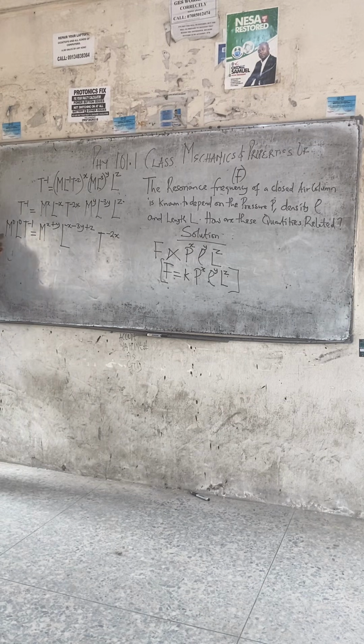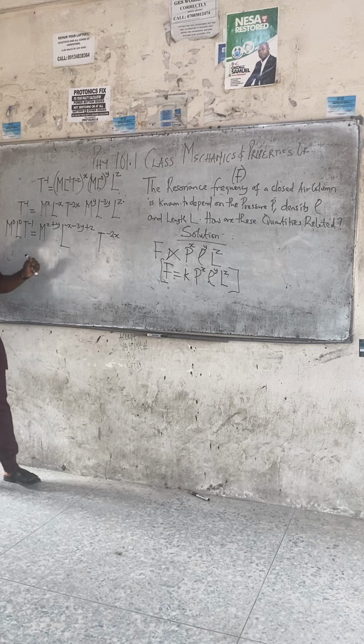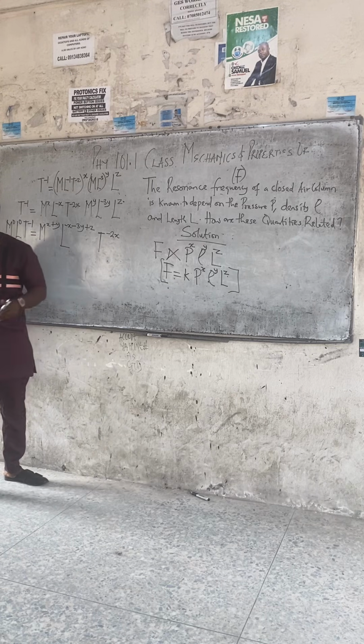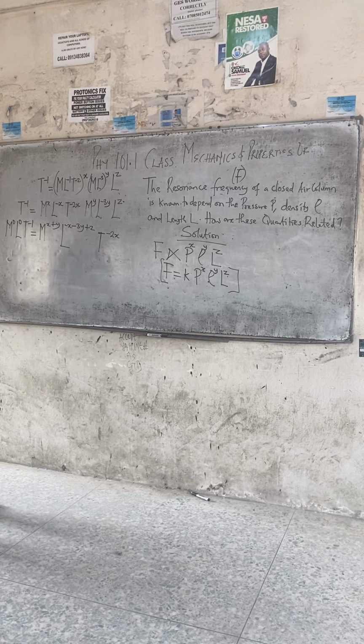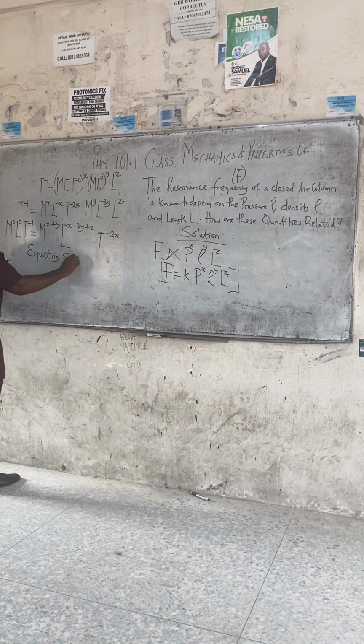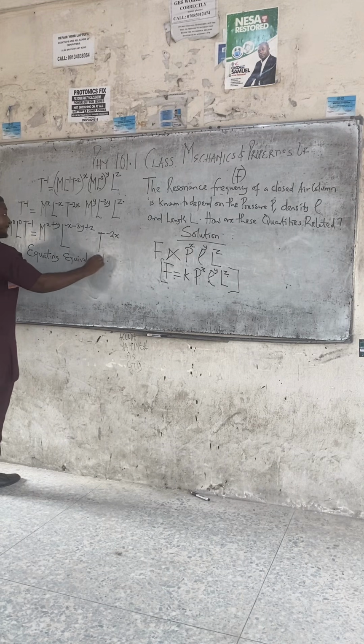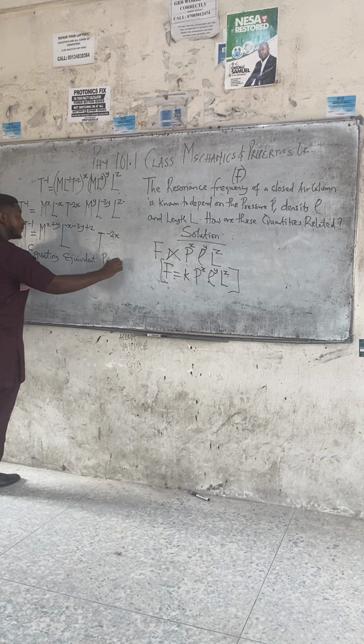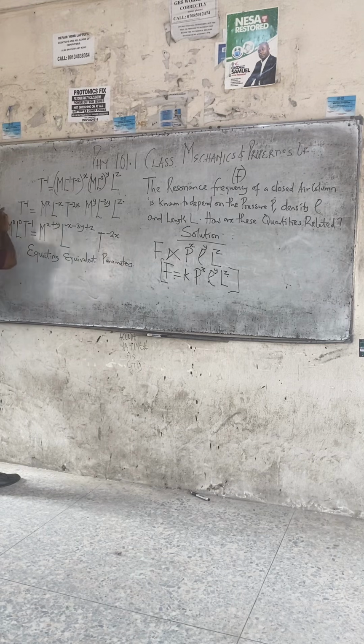Class, you see the advantage of putting M and L on this side? Because what we're going to do next is equate M on this side to M on this side, L on this side to L on this side, and T on this side to T on this side. It's called equating equivalent parameters. Remember that before we did not have M and L on this side. So it was smart to introduce M and L as M raised to 0, L raised to 0.